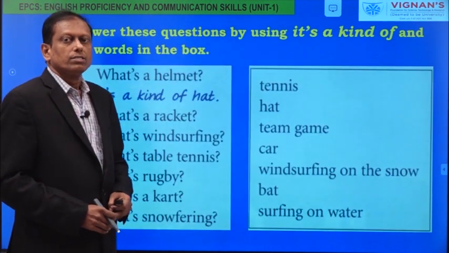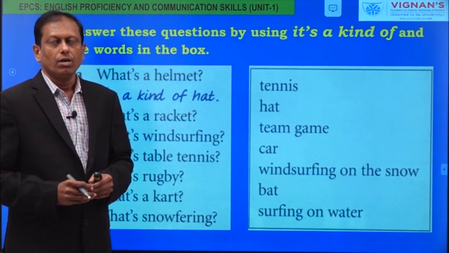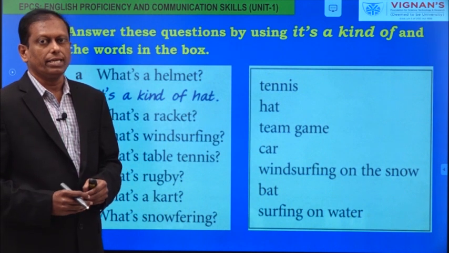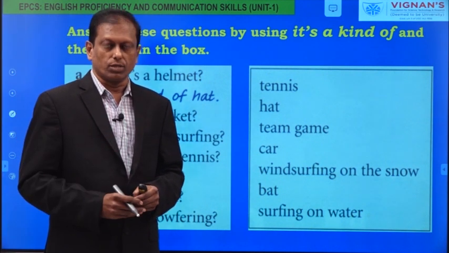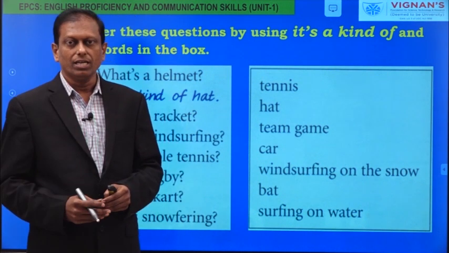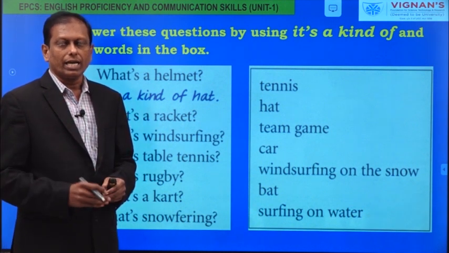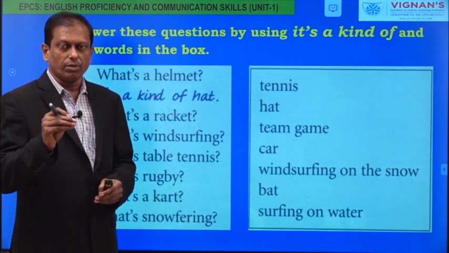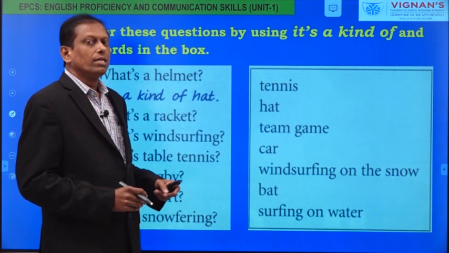Sometimes we may not know the procedure of playing a game or the tools of playing a game, or we may not know totally anything about that game. And in such cases, when we are expressing that, we try to give an idea to an unfamiliar person.